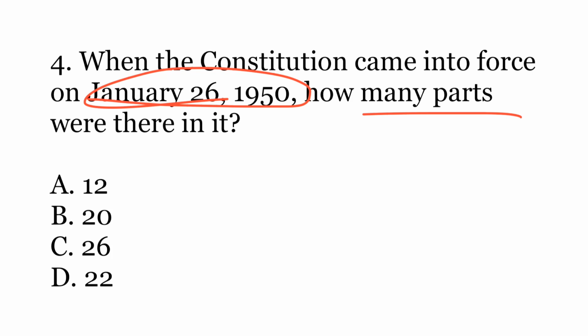The correct answer is D. 22. So originally there were 22 parts in the Indian Constitution from 1 to 22. Later on, due to various amendments, 4 new parts were added, so it became 26, and also one part was repealed. So right now the effective parts in the Indian Constitution are 25.